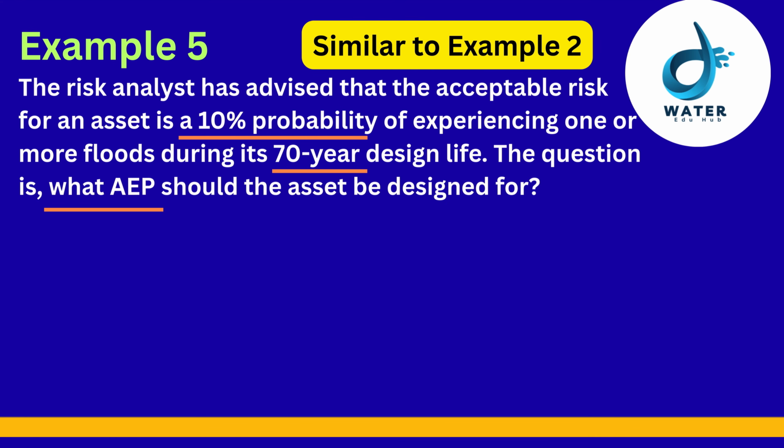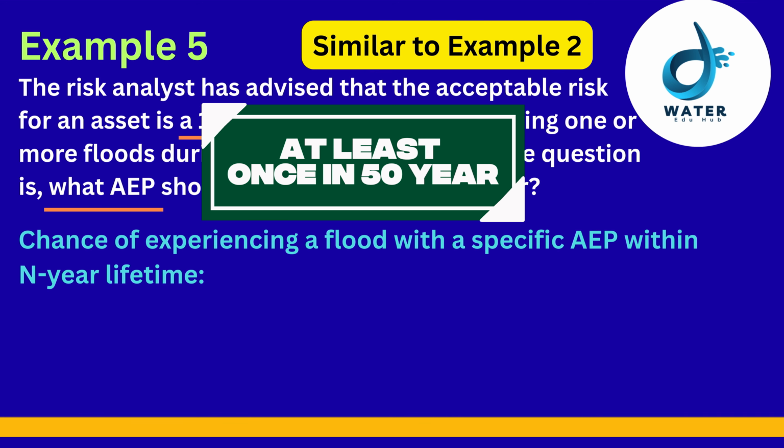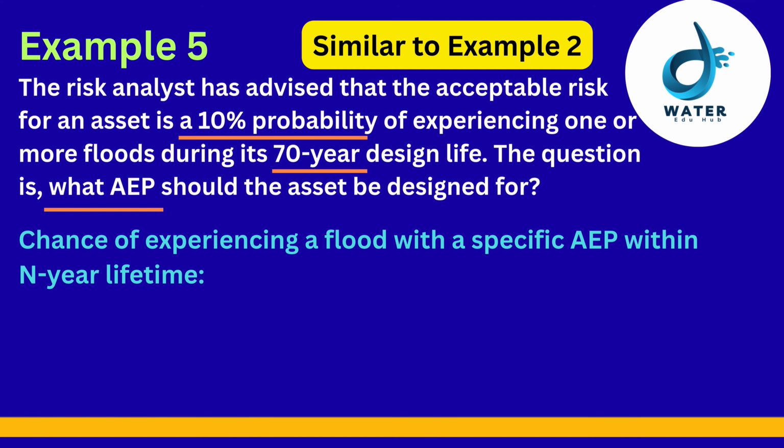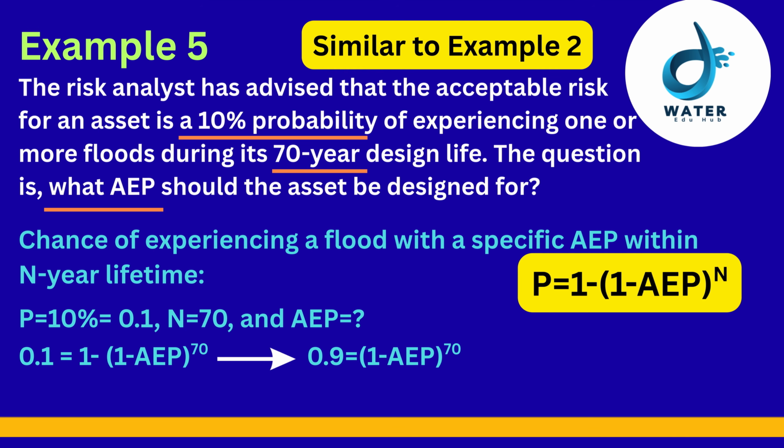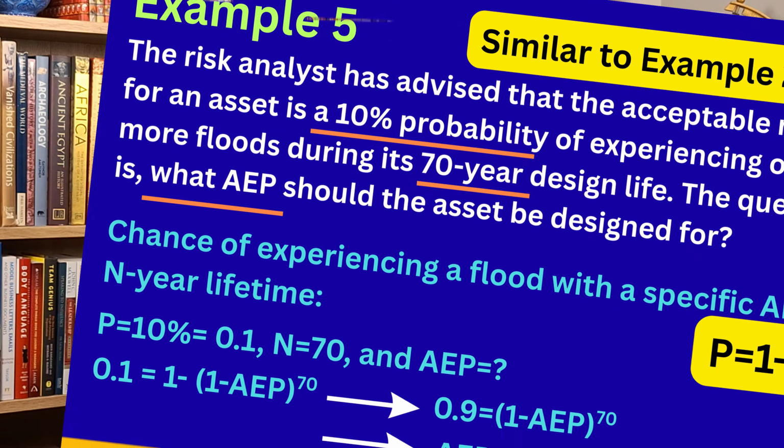We said that the chance of experiencing a flood with a specific AEP within an n-year lifetime is like this. Here, P is given as 10% or 0.1, n is 70, and AEP is unknown. Inserting the given values into the equation, we will get this. And our final answer will be AEP equal to 1.5 times 10 to the power of minus 3, or approximately 1 in 665.